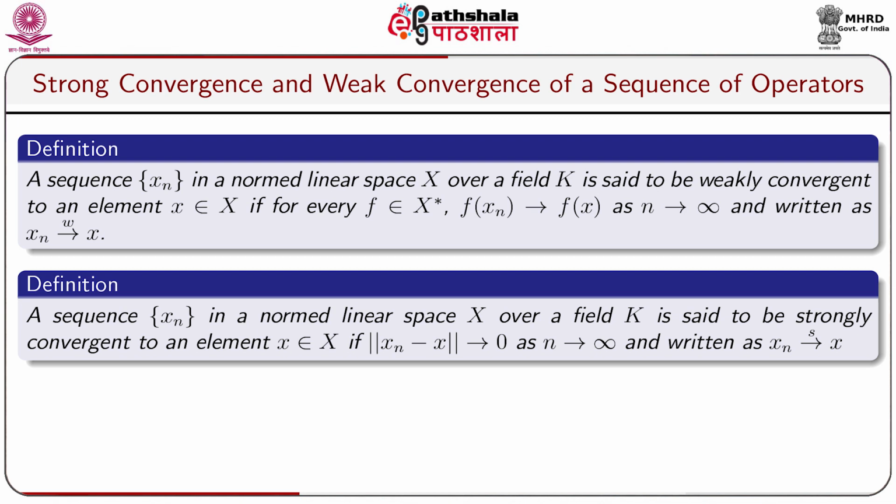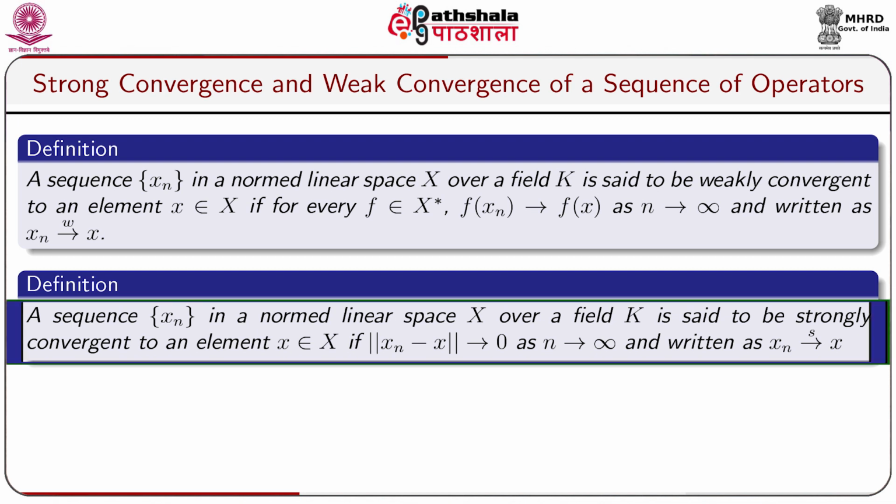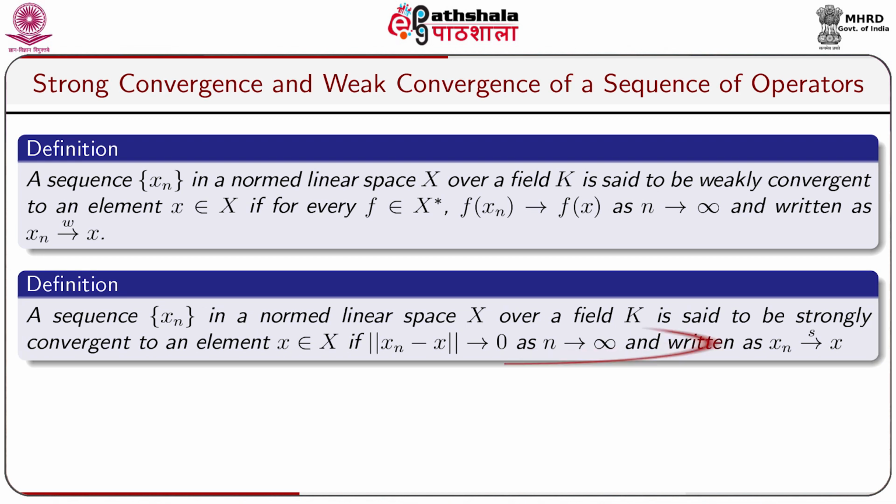Let us take another definition. A sequence x_n in a normed linear space X over a field K is said to be strongly convergent to an element x belonging to X if norm of x_n minus x tends to 0 as n tends to infinity, and written as x_n goes to x strongly.